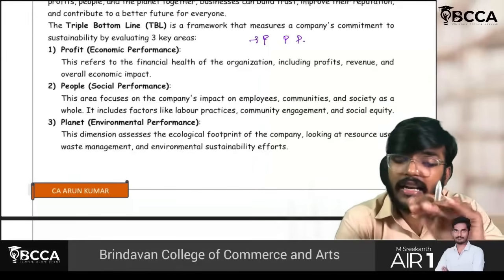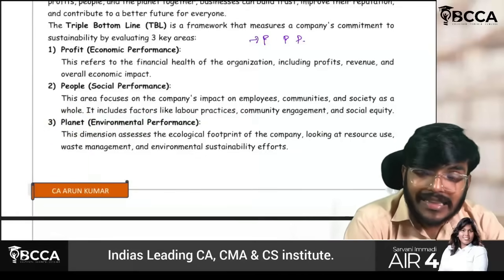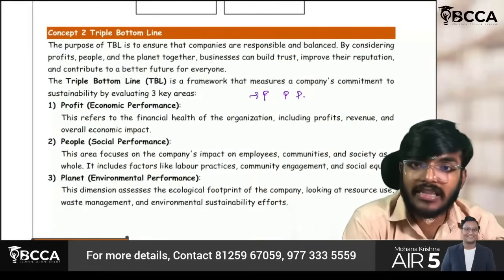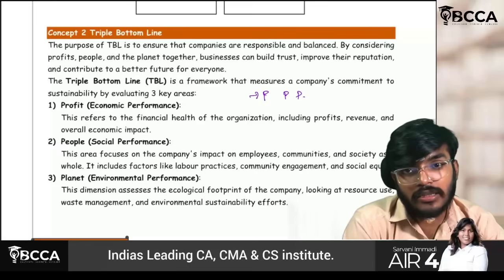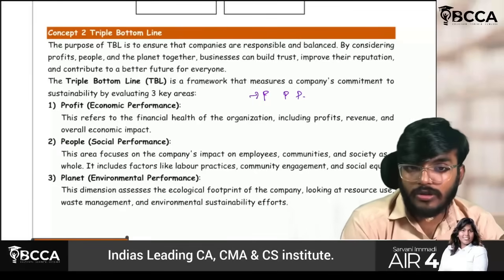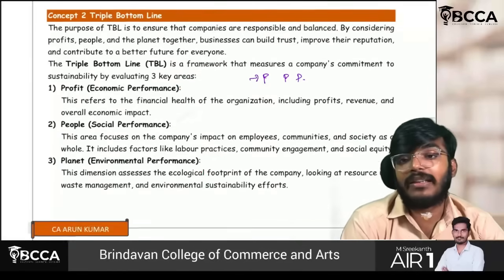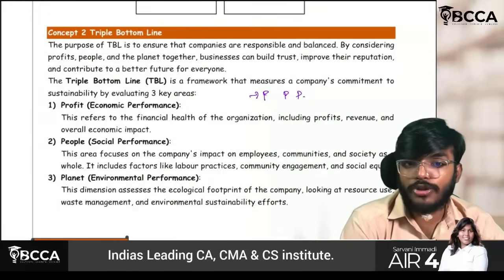That will be measured in terms of this third P, which is called planet. So the triple bottom line does not evaluate only financial performance, that is profit. Other than this, people and planet are also there, which means environmental, economic, and social performance. Everything will be measured. This is called the triple bottom line approach.